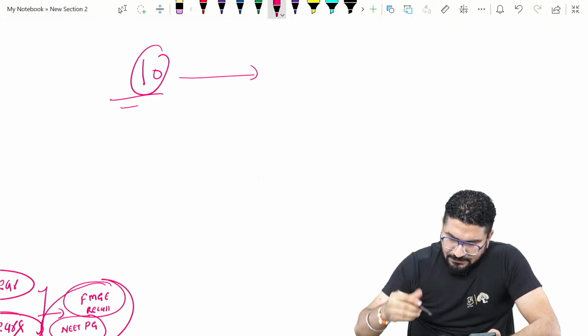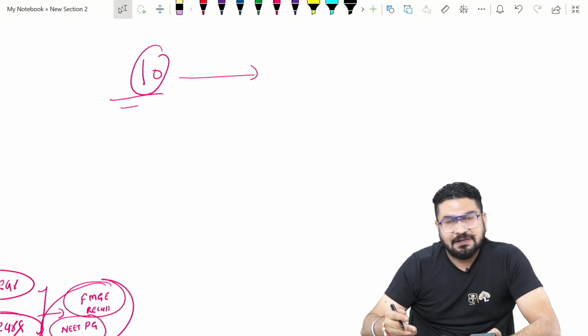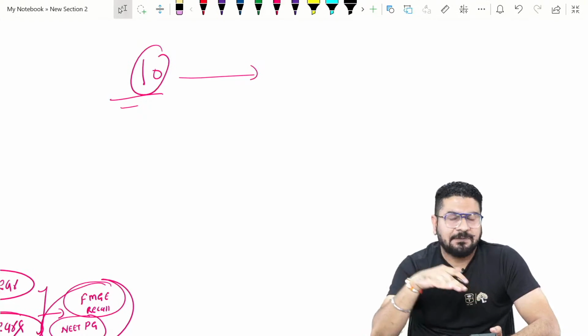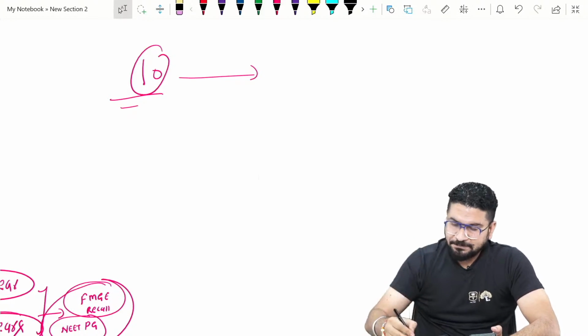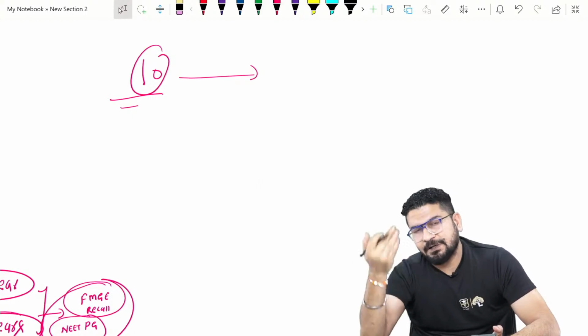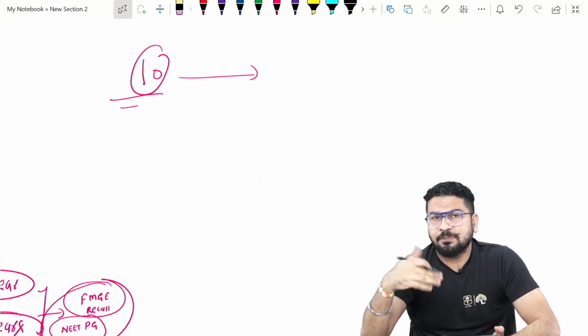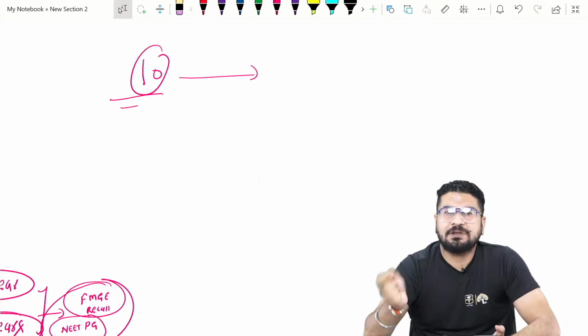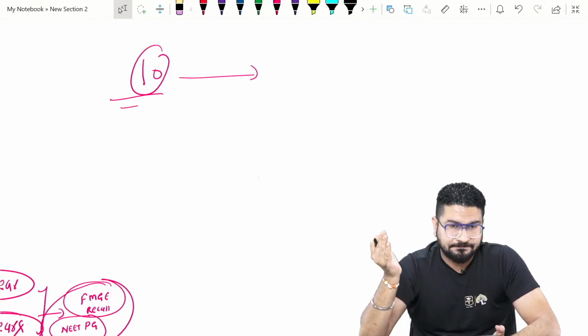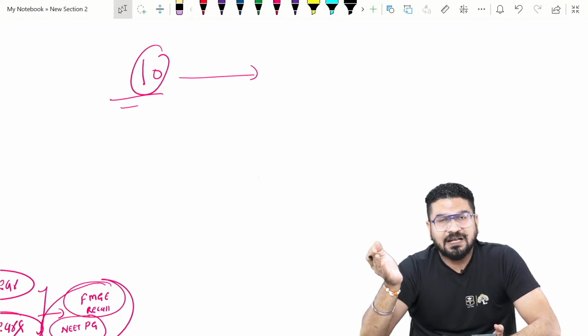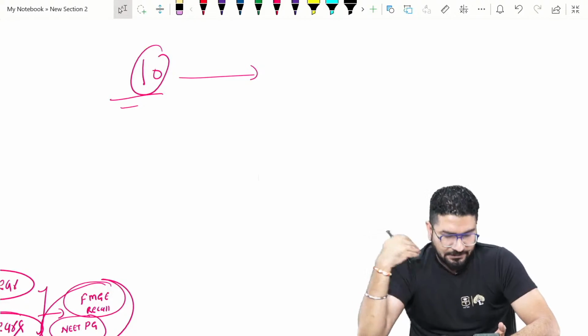Understand this: sometimes they will add preclinical subjects in paper 1 and clinical subjects in paper 2. Mostly paper 1 में वो preclinical डाल देते हैं, in paper 2 they add clinical subjects, but sometimes they do the opposite. जब ऐसा उल्टा कर देते हैं, clinical subject paper 1 में डाल दिया, that becomes difficult. तो ऐसा कभी कभी होता है, अगर paper 1 difficult आ रहा है तो paper 2 easy होगा.